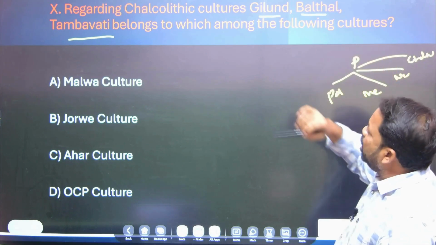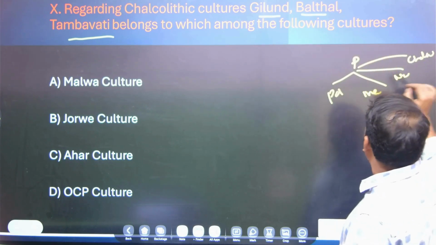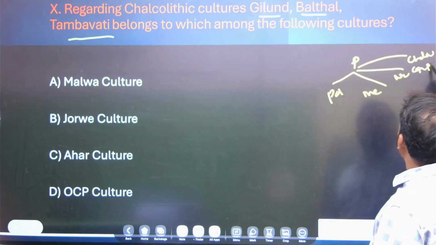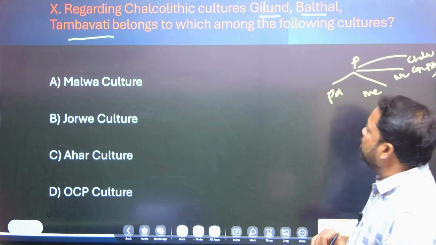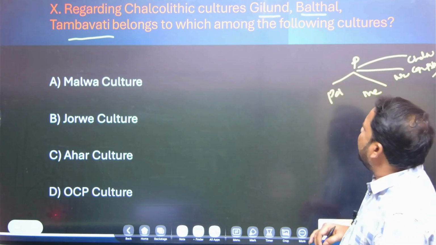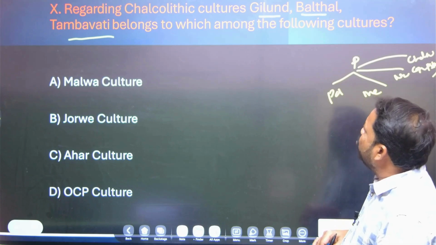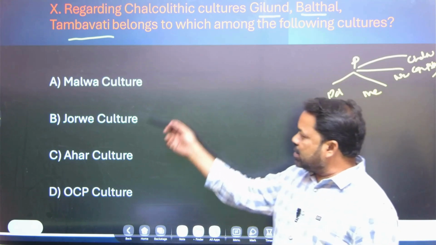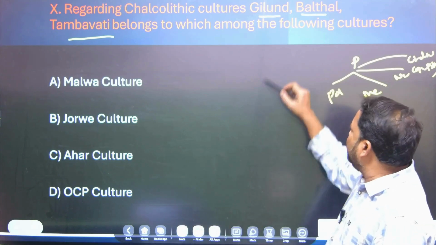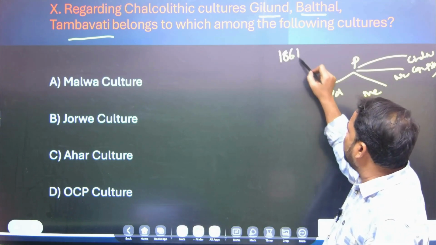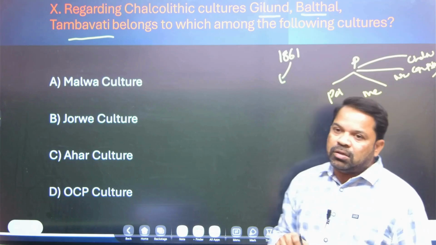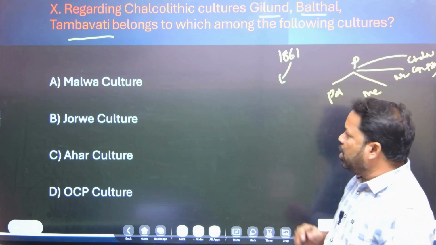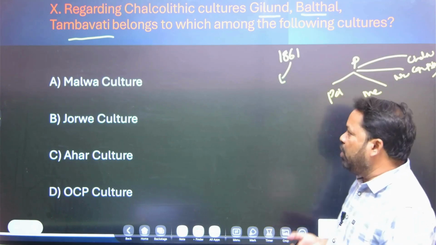Chalco means copper, lithic means stone: copper plus stone. You know the Archaeological Survey of India was started in 1861, and after that this organization dug many places and found various sites.